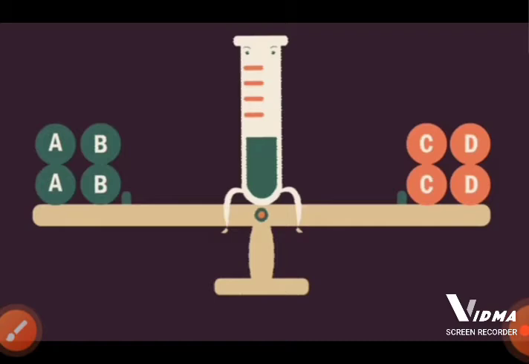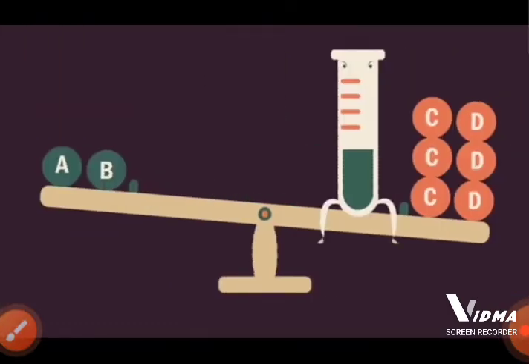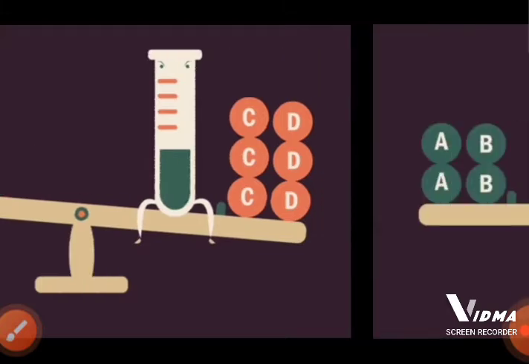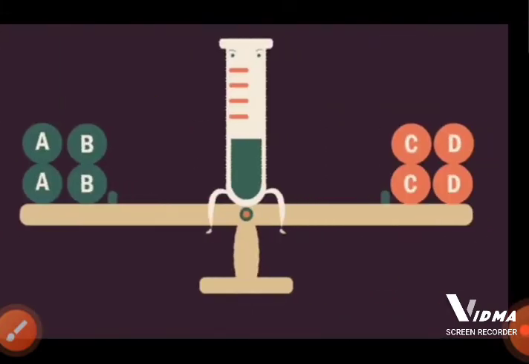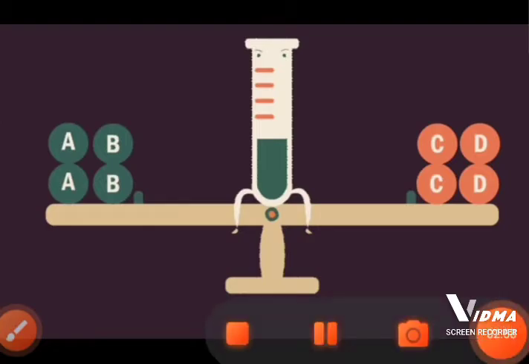What happens when we change the concentration of the reactant? Now, if we increase the concentration of product, you can see there is an imbalance. Equilibrium has been changed. To counteract the change and bring back the equilibrium position, the product is involved in the formation of reactant, meaning the reaction goes in the backward direction, and the system comes back to its equilibrium state.